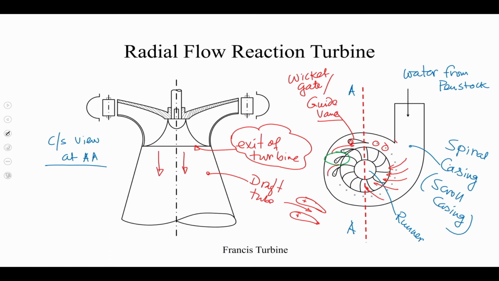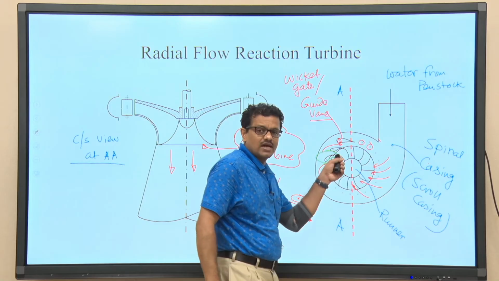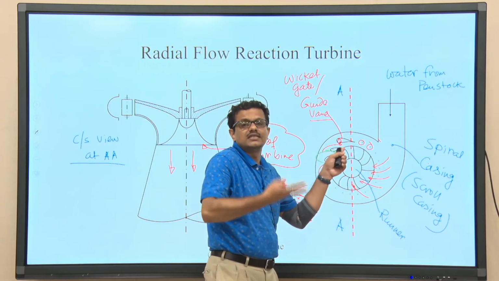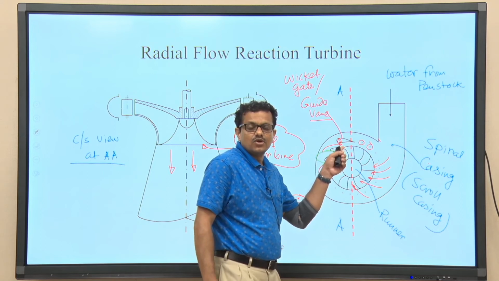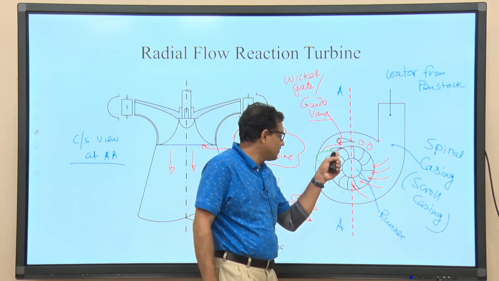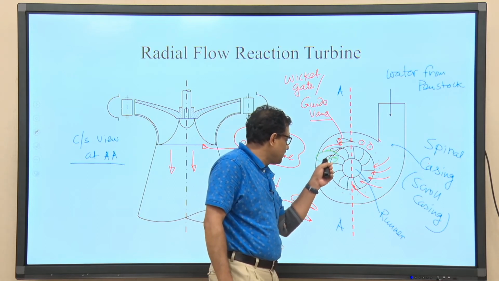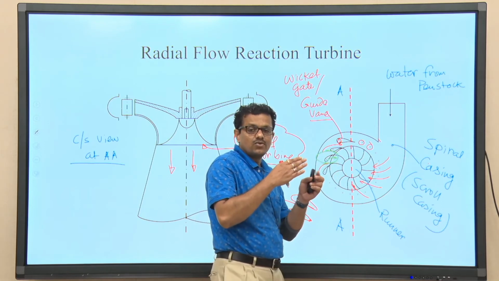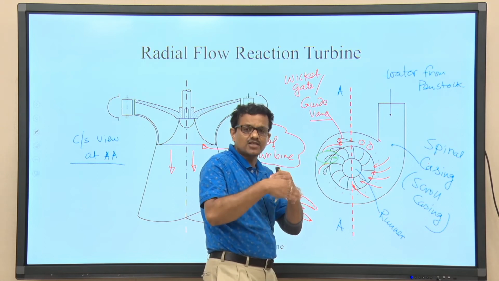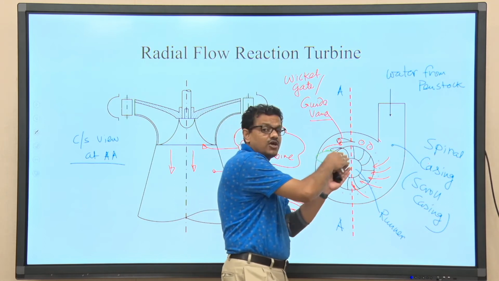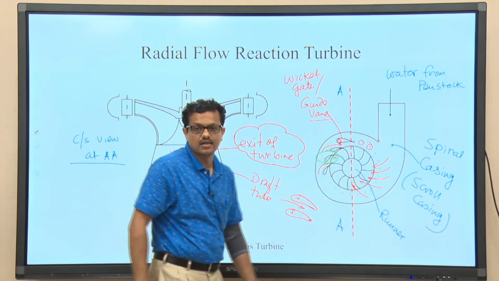So, whenever the designer has designed this turbine, the guide vanes will direct the fluid and provide a path for the liquid to go into the runner following the design angle.